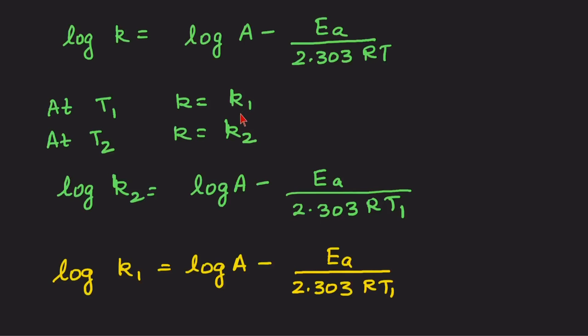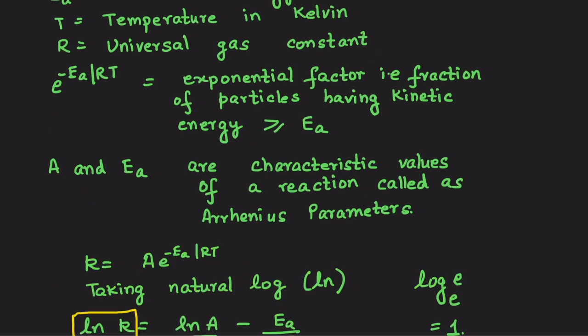So at temperature T1, K is equal to K1. At temperature T2, K is equal to K2. So let me put these values. Why have we not taken this as A1 and EA1? Because as we said in the previous slide, these are characteristic values. We said A and EA are characteristic values of a reaction called the Arrhenius parameters.